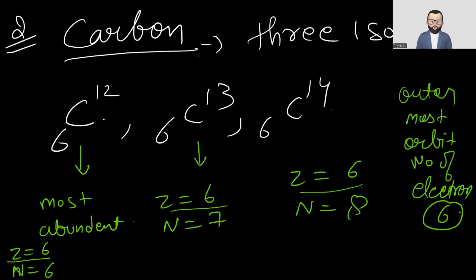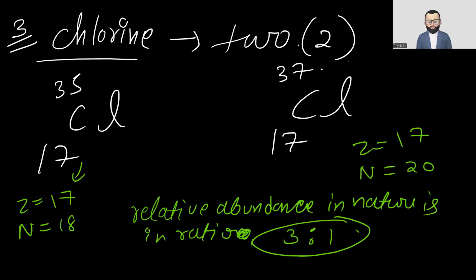Then carbon. Carbon has three isotopes: 6C12, 6C13, 6C14. These are also isotopes. The number of outermost electrons is 6, but the neutrons are 6, 7, and 8. 6C12 is the most abundant. Now we have chlorine: 17Cl35 and 17Cl37, with an abundance ratio of 3:1.